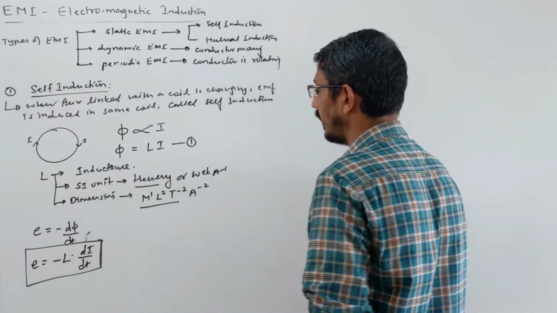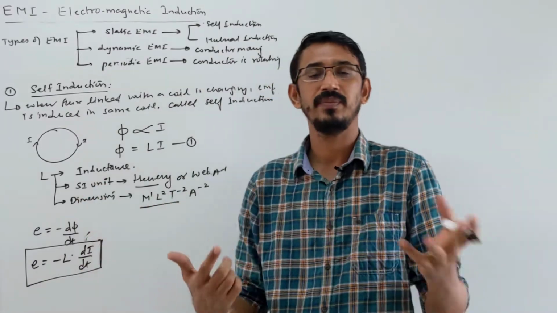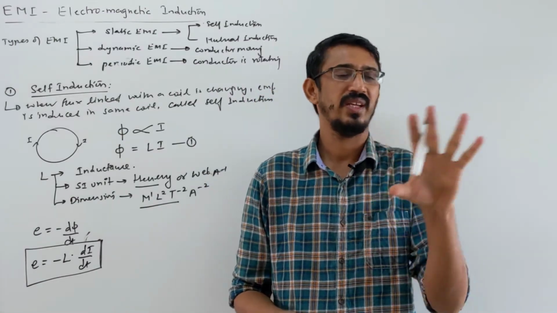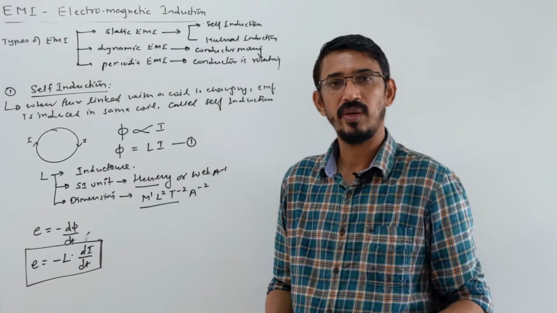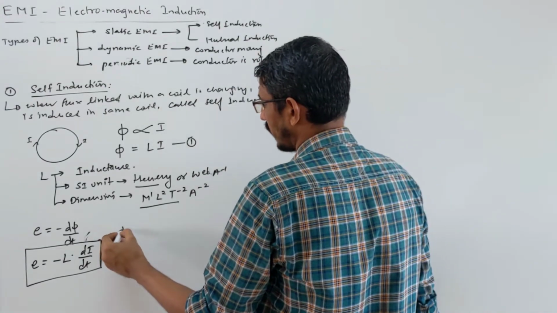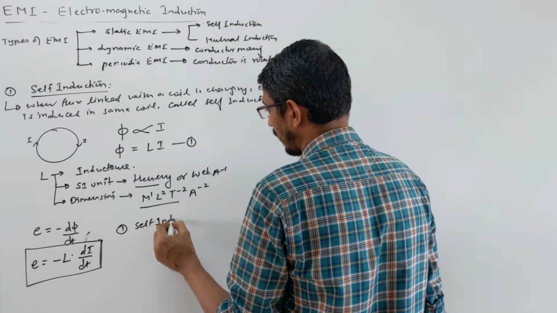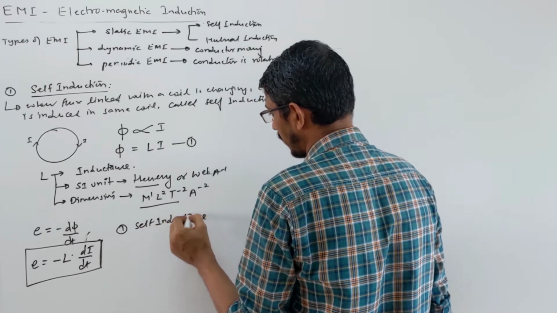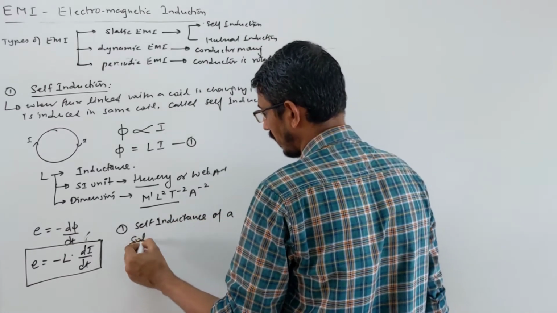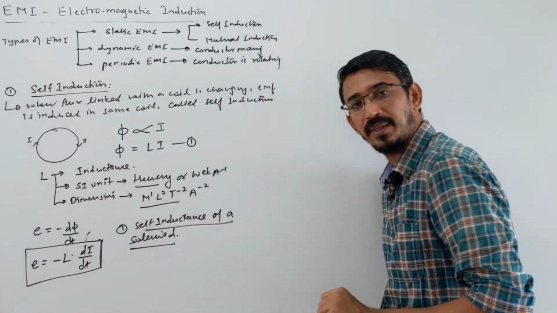Suppose in an exam they ask a question directly on this formula. I will give some examples, and they ask to calculate the inductance. We have just two popular examples: one is a solenoid, and one is a coil or a circular loop. Let me write here. First you want to calculate the self inductance, or just inductance also I can say, of a solenoid. This was asked in the exam also.